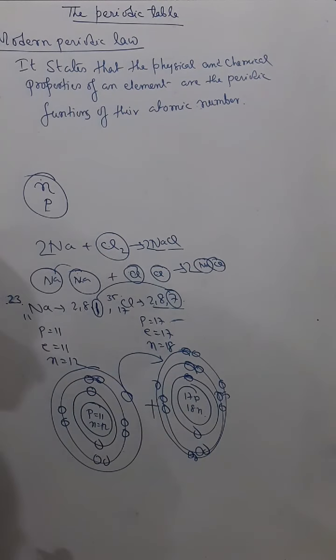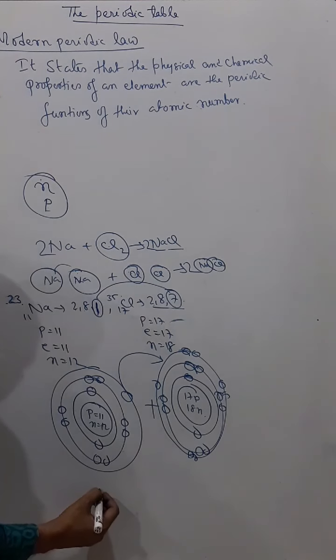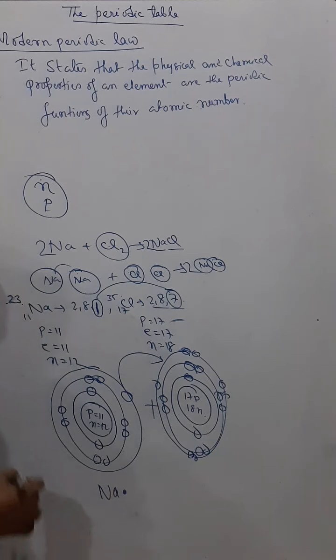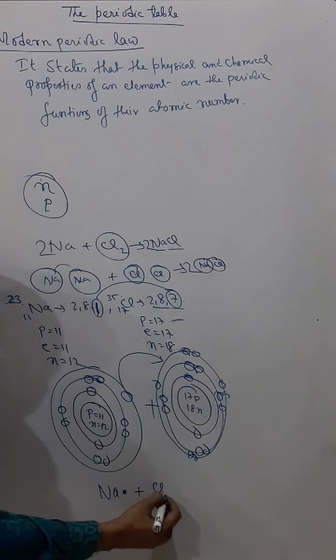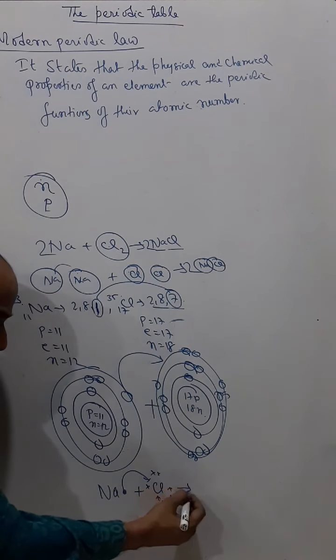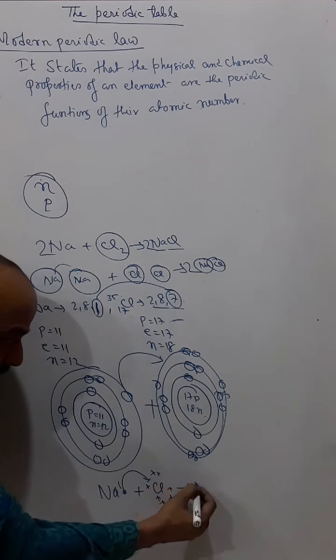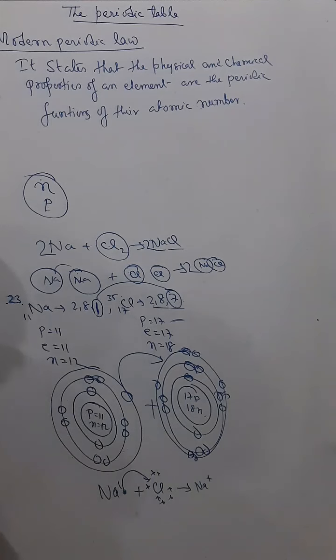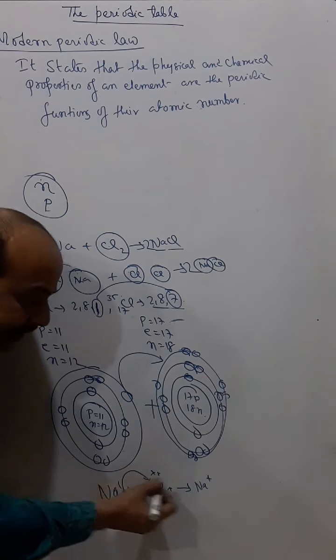Now if you see this dot diagram, I am showing just the last shell electrons. So this is the sodium last shell electron, and then chlorine has 1, 2, 3, 4, 5, 6 and 7. Sodium lost 1 electron and formed Na+, and chlorine gained 1 electron and forms Cl-.